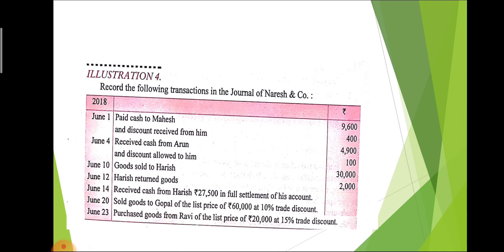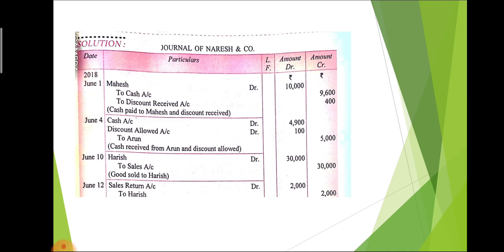Second one, received cash. Here we receive the cash from Arun. It means that Arun is the giver and the giver will always be credited. So in this, cash comes into the business, and if we receive an amount, at that time discount allowed, and discount allowed will always be debit. So the journal entry will be cash account debit, discount allowed account debit to Arun. We receive cash 4,900, discount allowed is 100, and the total of the debit side is 5,000. So we credited Arun's account with 5,000.